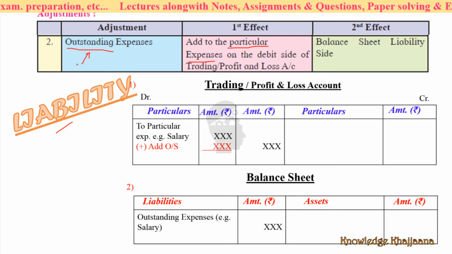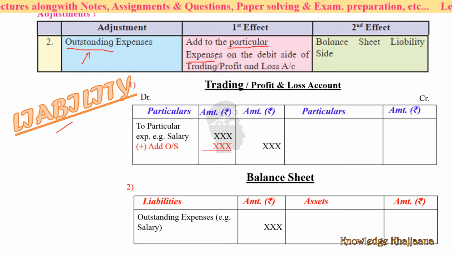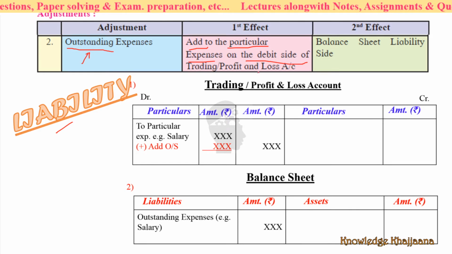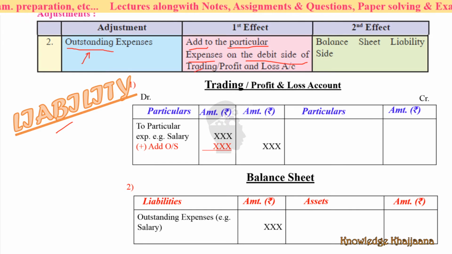Those would be the outstanding expense, and they would be added to the particular expense, wages: wages plus outstanding wages on the debit side of the trading or profit and loss account. If it is wages, it will come to the trading account. If it is salary or anything else, that will come to the profit and loss account. This is the first effect.